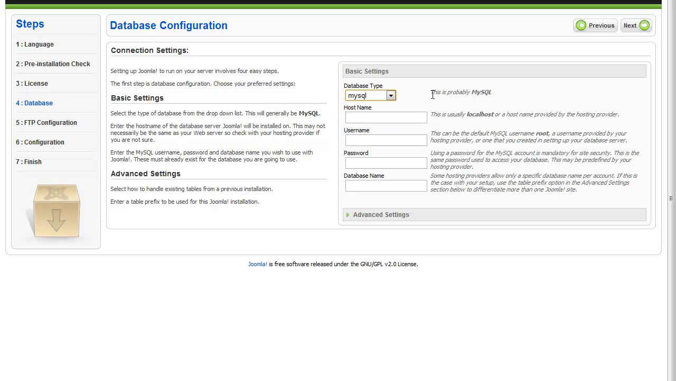The database I'm using is MySQL. The host name will be localhost. Username will be root, password will be null, and database name will be what I specified for the database. It will be Joomla 15. So if you guys have any questions, just leave a comment and I'll try to answer it. It may be different if you're using an actual web server. You might need to enter the username and a password, but most likely the host name will be localhost and your database name will be the database that you specified.